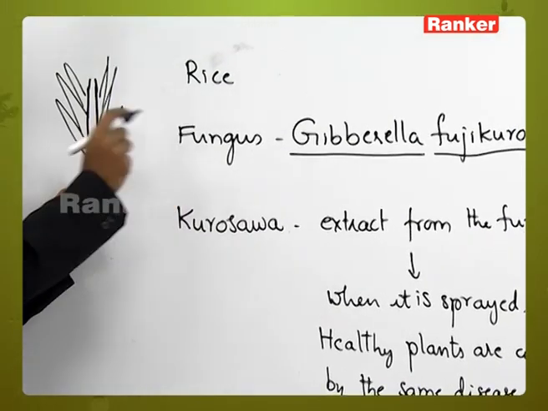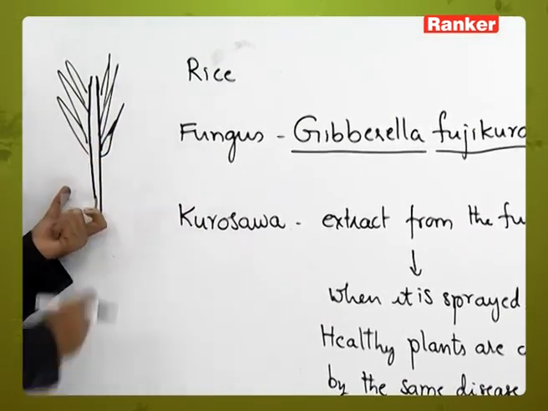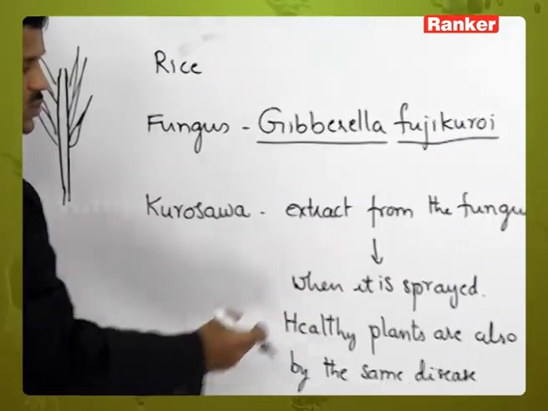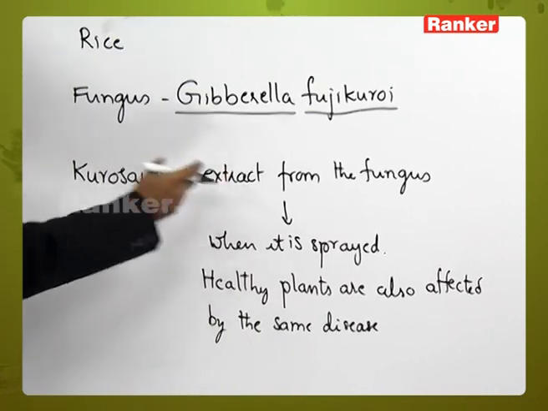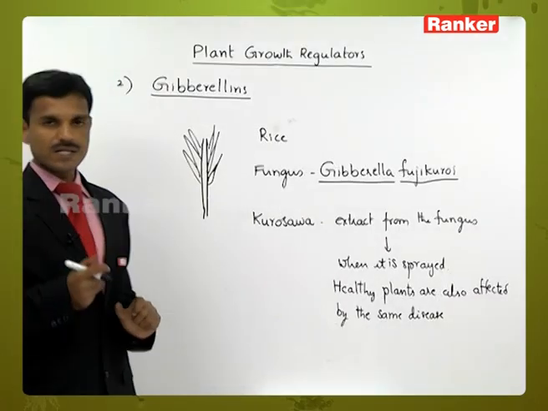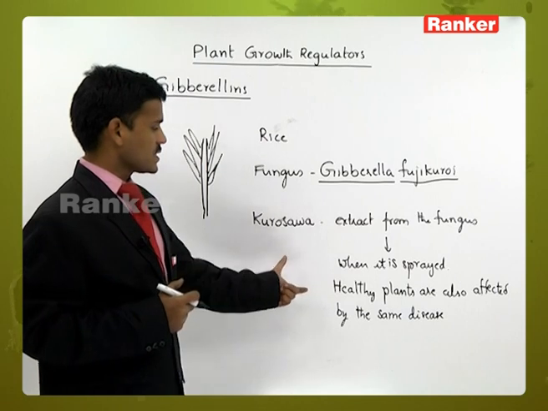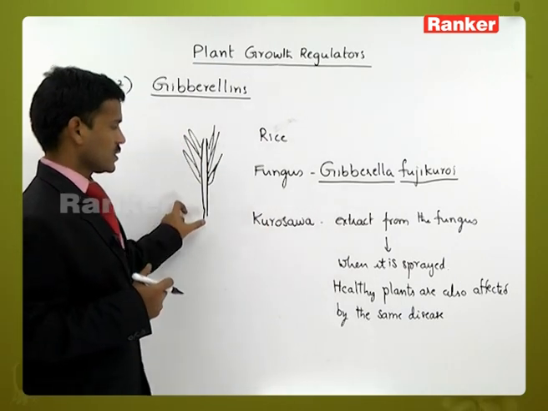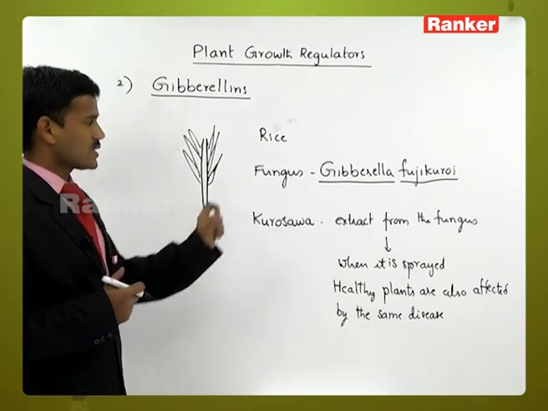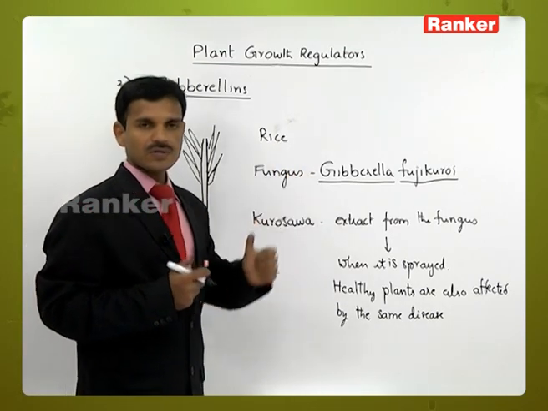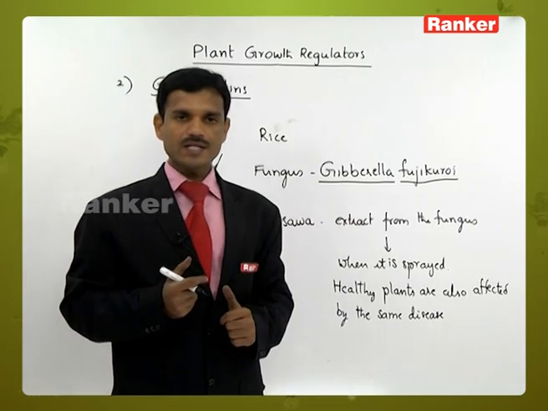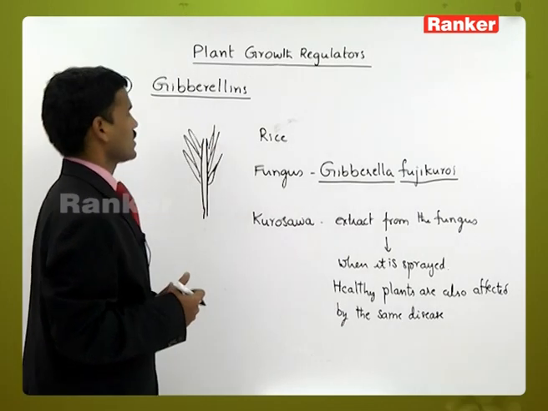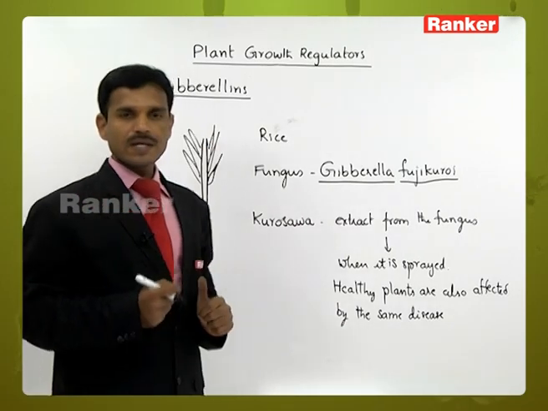After the identification of this fungus, some chemical or extract was isolated from it and spread on the healthy plants. Healthy plants were also affected by the same disease. So later it was concluded that the excessive growth is due to a chemical synthesized by this fungus. That chemical responsible for the excessive growth is named gibberellin. That is about gibberellin's discovery.